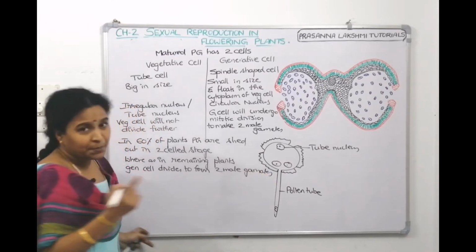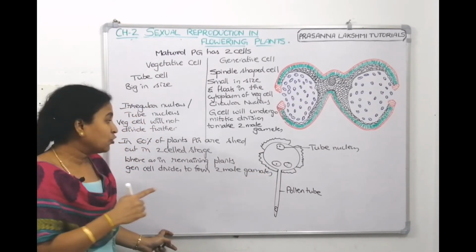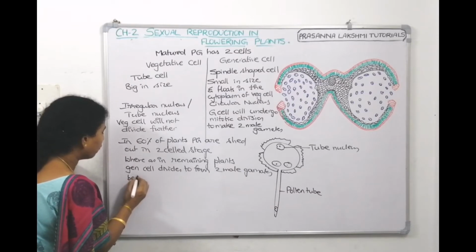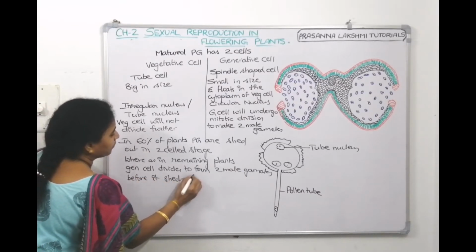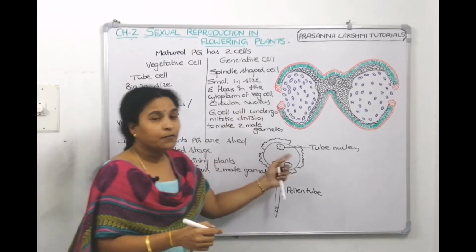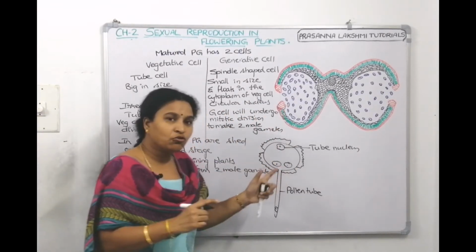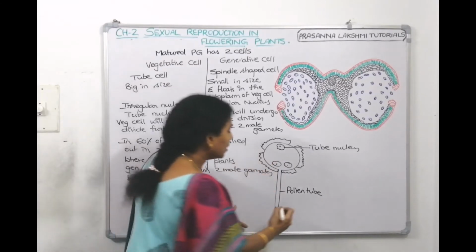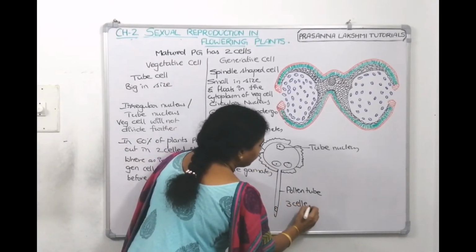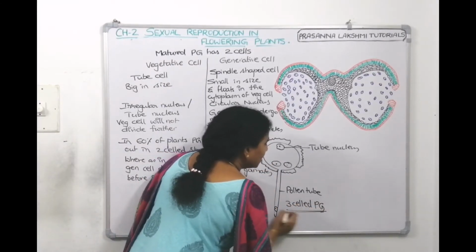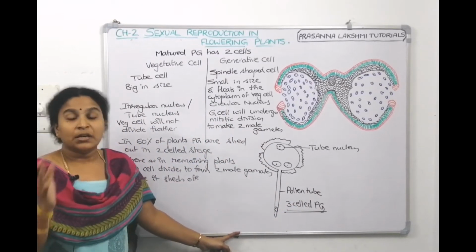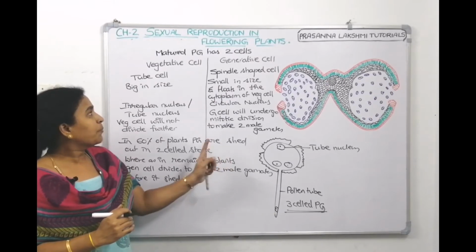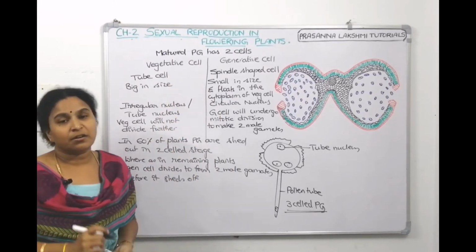In the remaining 40% of the plants, the generative cell will divide to make two male gametes before it sheds off. Before it comes off, this generative cell will make two male gametes. Then this is called a three-celled pollen grain. So, in 40% of plants, children, a three-celled pollen grain will come out. In 60% of plants, a two-celled pollen grain with one vegetative cell and one generative cell comes out.